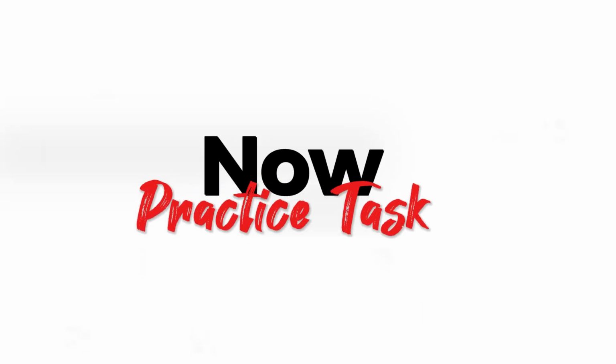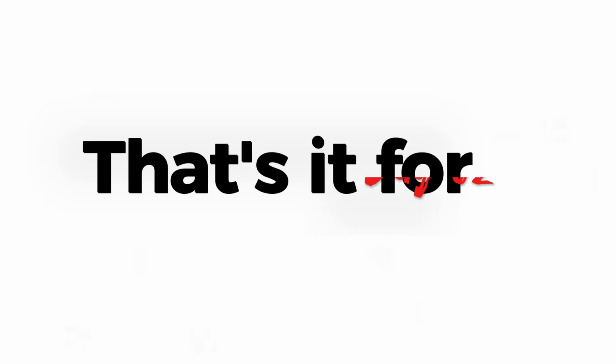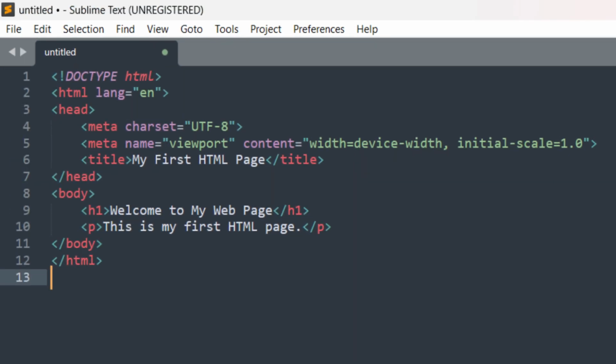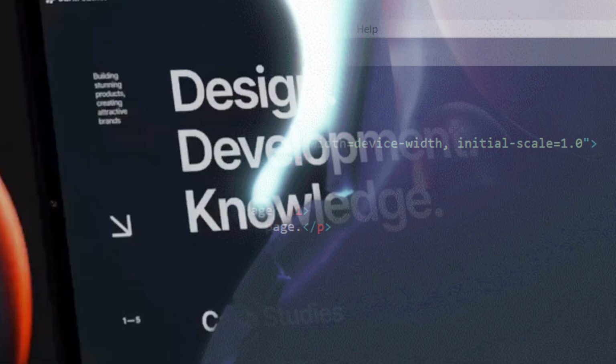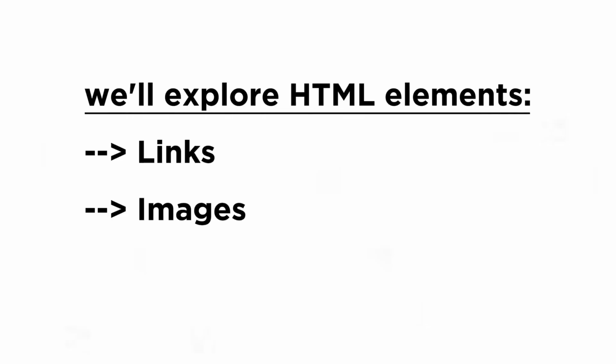Now practice task. Modify your index.html file by adding an extra paragraph inside the body section. Then, save the file and open it in a browser to see the changes. That's it for day 2. You now understand the basic structure of an HTML document and have written your first complete web page. In the next video, we'll explore HTML elements like links, images, and lists to enhance our web page.